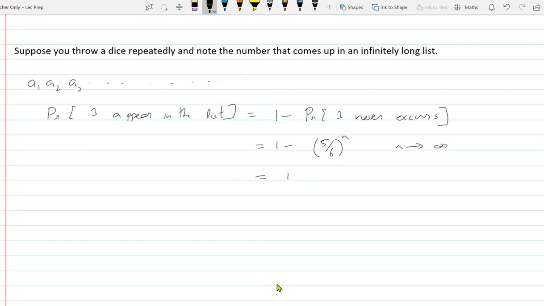Okay, so that is great. So what is the sample space here?